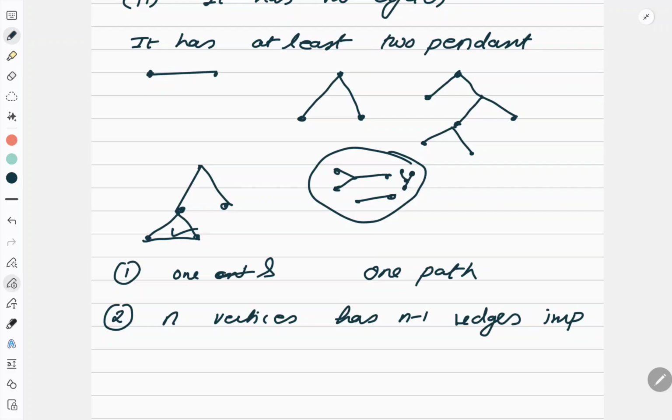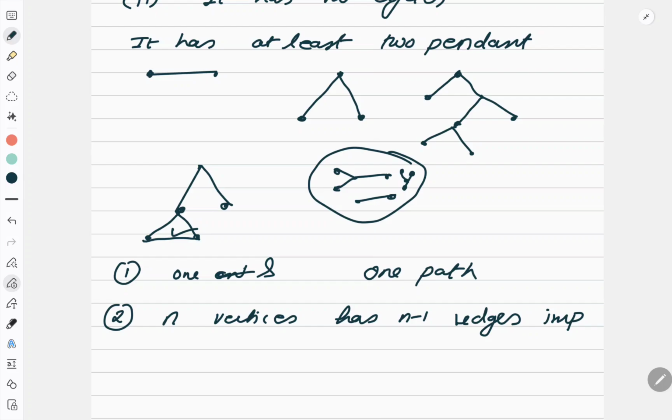Also, a connected graph G is a tree if adding one edge between any two vertices in G creates exactly one cycle in G. Then one more property: a connected graph is a tree if and only if it is minimally connected. What is the meaning of minimally connected?